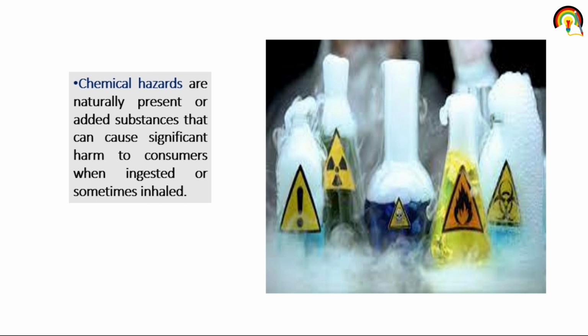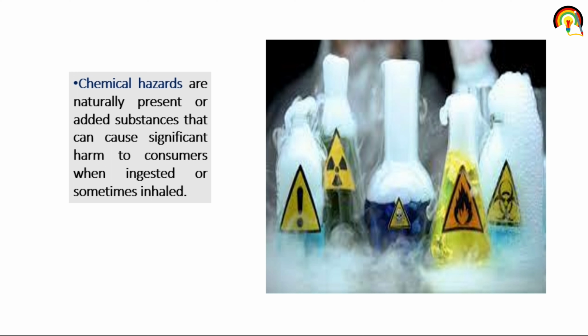Next one is chemical hazard. Chemical hazard, as the name suggests, chemical. So chemical hazards are naturally present or added substances that can cause significant harm to the consumer when ingested or sometimes inhaled.